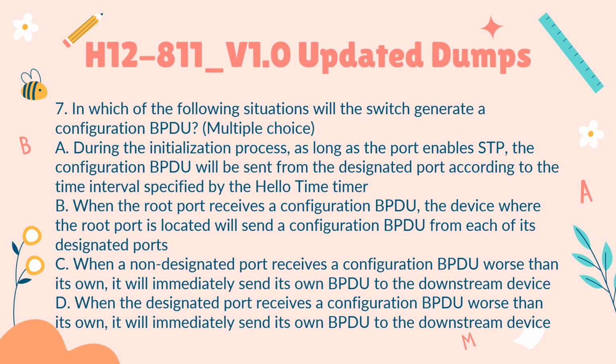C. When a non-designated port receives a configuration BPDU worse than its own, it will immediately send its own BPDU to the downstream device. D. When the designated port receives a configuration BPDU worse than its own, it will immediately send its own BPDU to the downstream device.